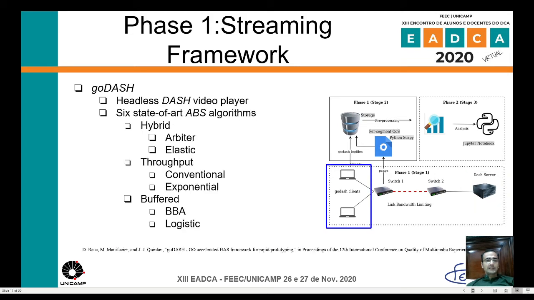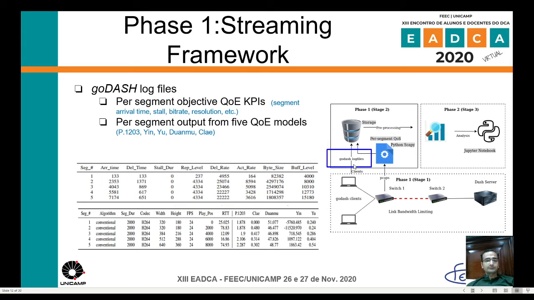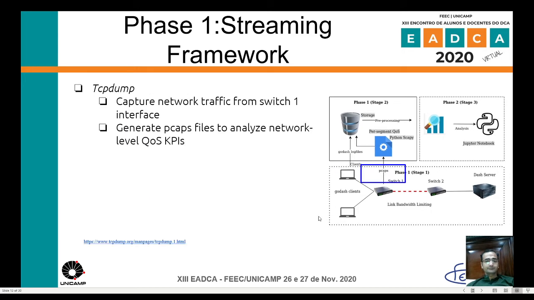We use six state-of-the-art ABS algorithms: Arbiter, Elastic, Throughput, Conventional, Exponential, and BBA Logistic. During each experiment, the Go-DASH player generates a log file with these features, which are objective QoE KPIs, and then the QoE model P.1203 creates the MOS output. We use tcpdump to collect PCAPs at this point.